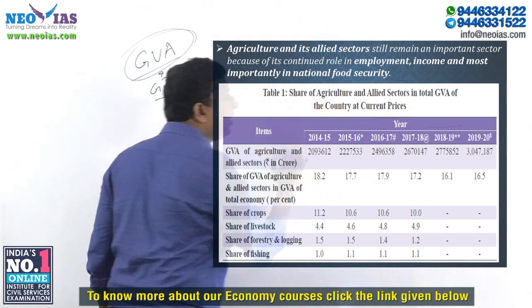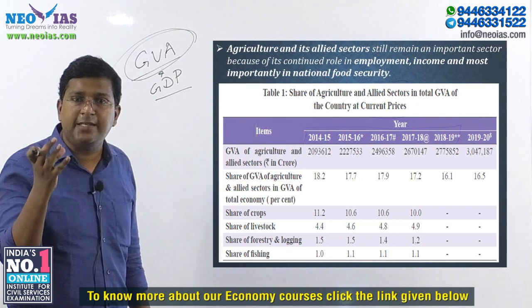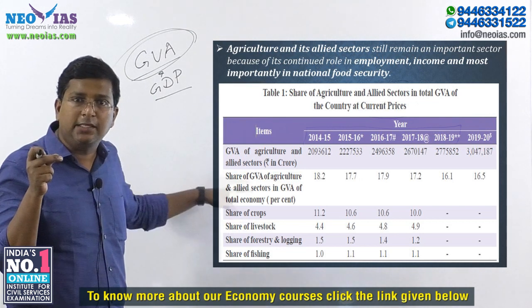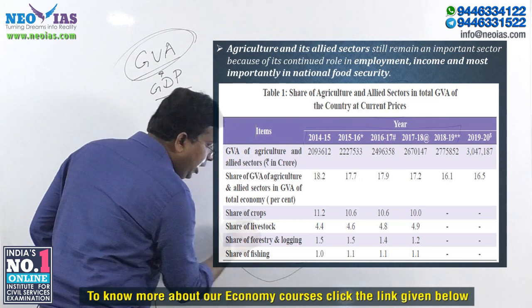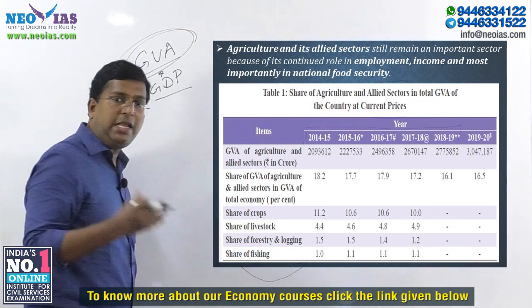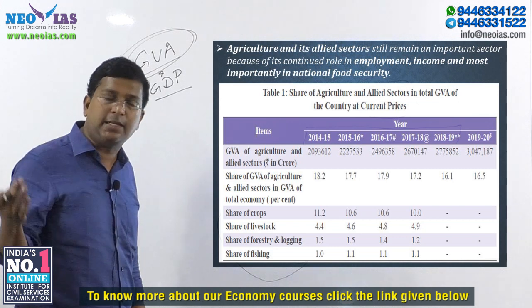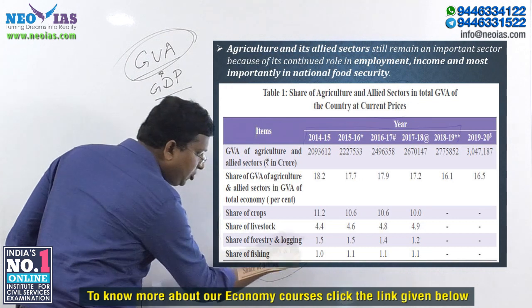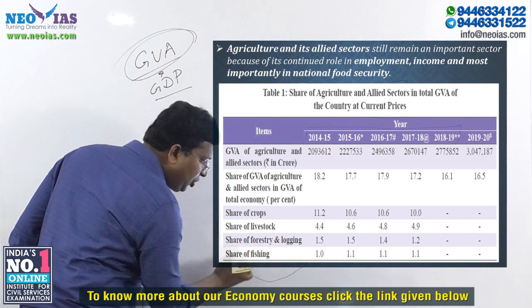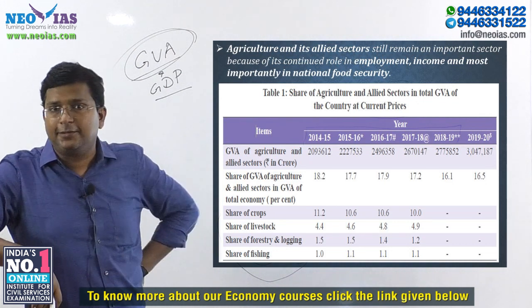What is agriculture and allied sector? What all constitutes agriculture and allied sector? It is explained in this table. Agriculture and allied sector includes crops. Mainly agriculture includes different types of crops, kharif crops, rabi crops, etc. Livestock, forestry and logging, and fishing constitute the allied sector.